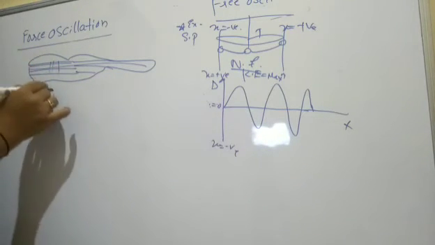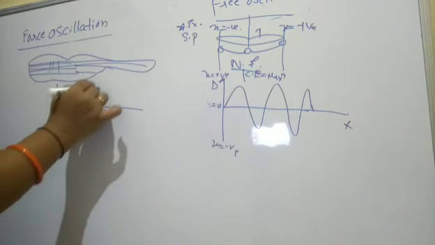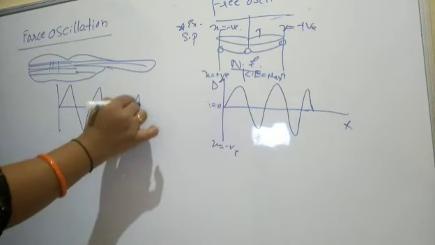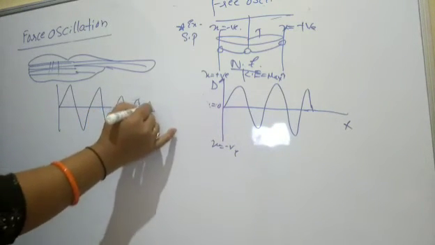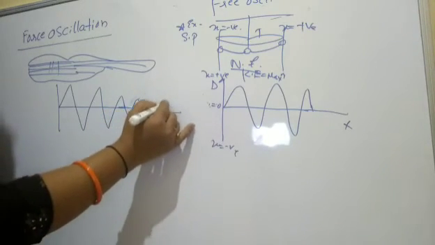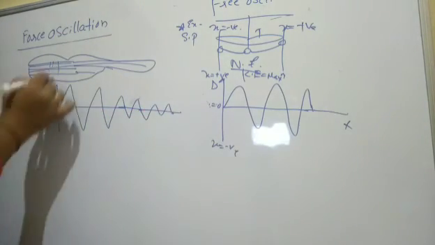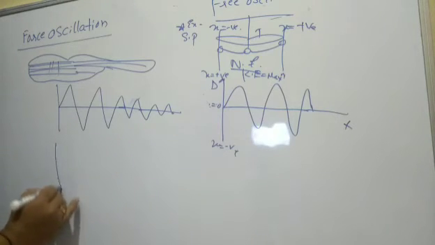At a certain point its amplitude shows maximum, maximum, maximum, and within some fraction of a second or some time period it decreases and stops. So this is the best example: it is forced to oscillate.